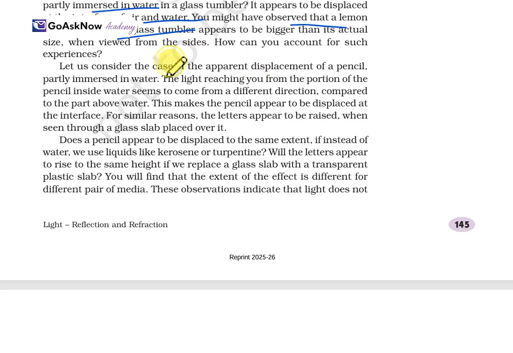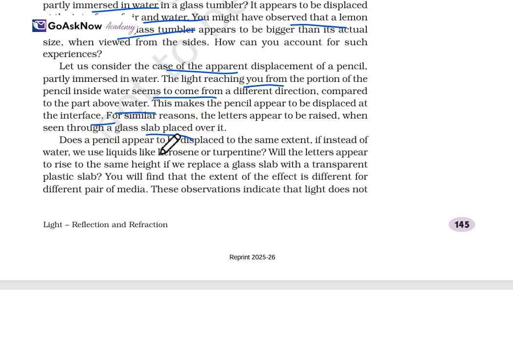Also, let us consider the case of the apparent displacement of a pencil partly immersed in water. The light reaching you from the portion of the pencil inside the water seems to come from a different direction compared to the part above the water. This makes the pencil appear to be displaced at the interface. For a similar reason, the letters appear to be raised when seen through a glass slab placed over them.